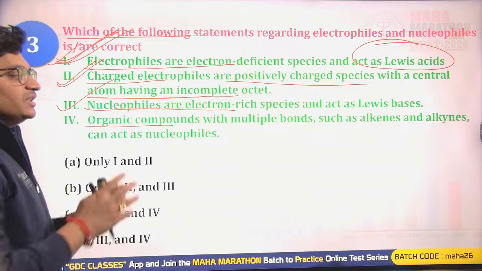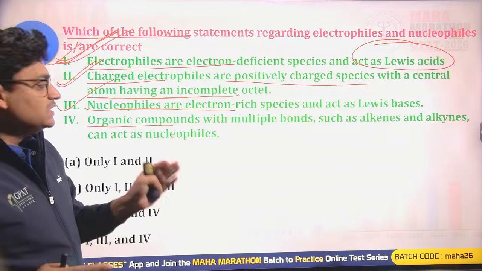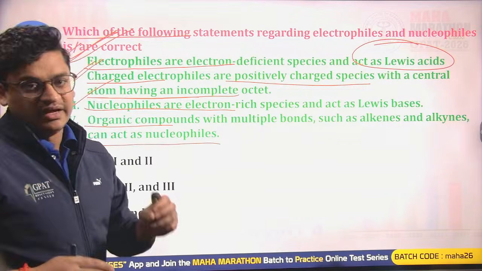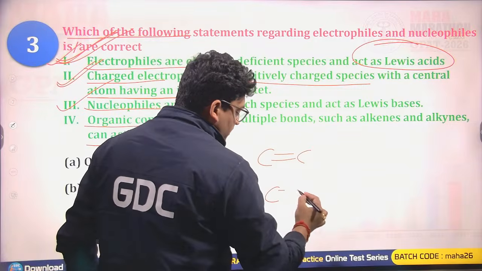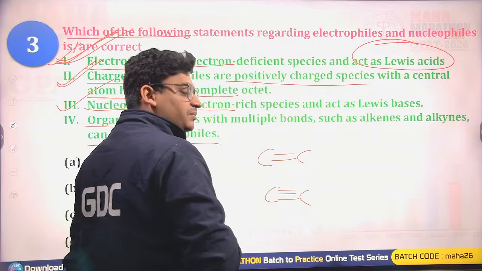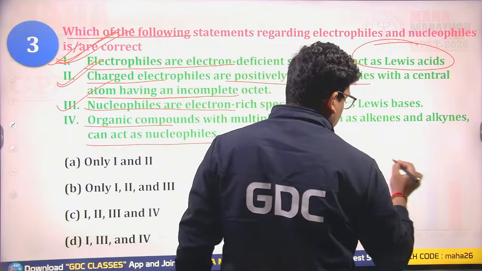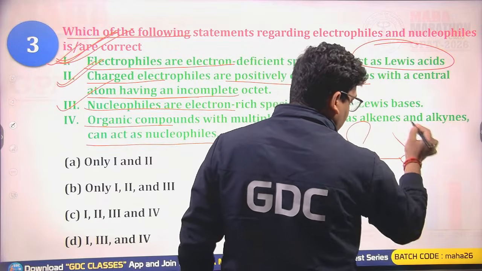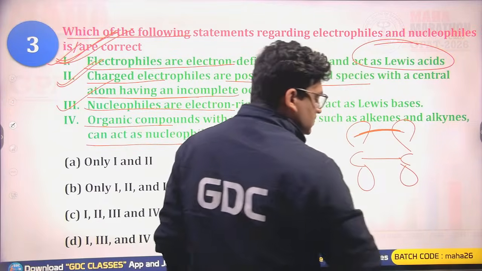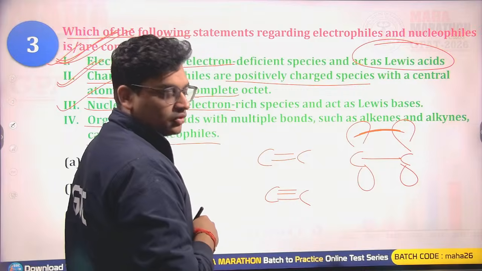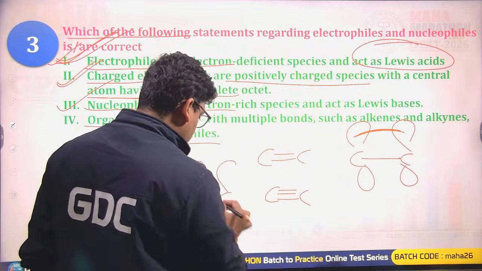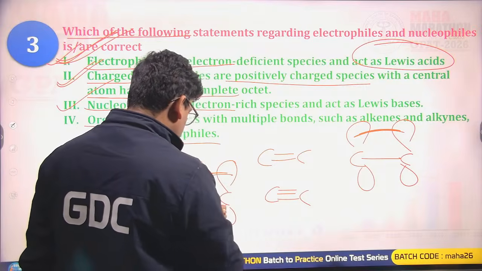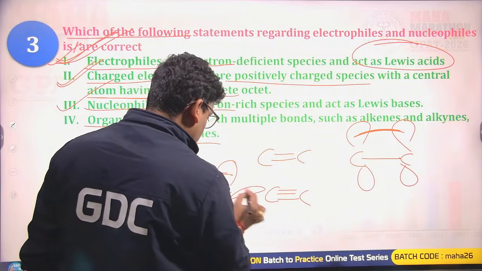Organic compounds with multiple bonds such as alkenes or alkynes can act as nucleophiles. Yes, if we have a carbon-carbon double bonded system or a carbon-carbon triple bonded system, we have pi electrons, one on this phase and the other on this phase.